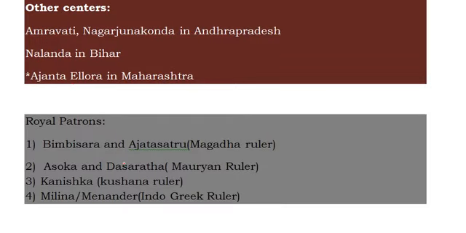And who were the royal patrons who practiced Buddhism? One is Bimbisara and the second one is Ajatashatru. These are Magadha rulers. From the Mauryan rulers, that is Ashoka and Dasharatha. From the Kushana rulers, one is Kanishka, and from the Indo-Greek rulers, Milinda Menander. Try to remember: Magadha is Bimbisara and Ajatashatru, Mauryan is Ashoka and Dasharatha, and Kushana is Kanishka.